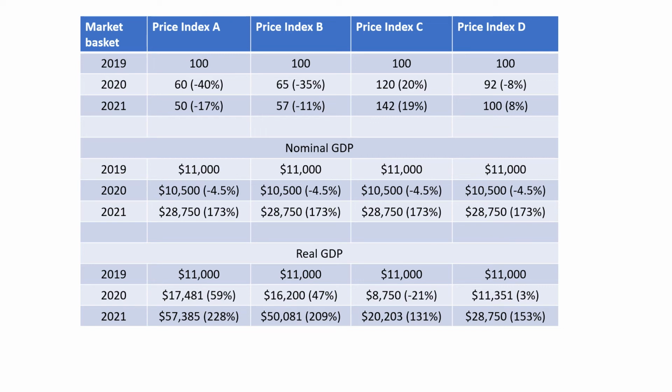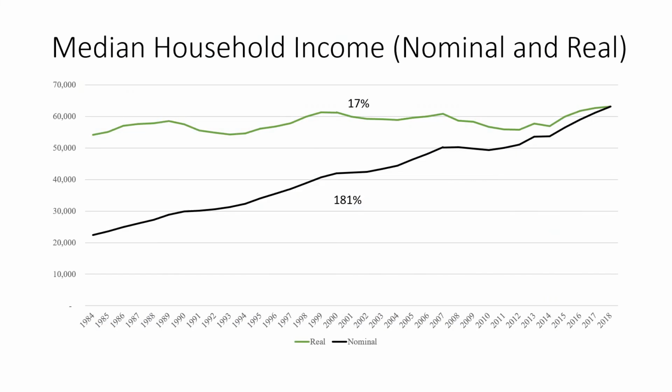Now let's look at an example. Here we see median household income. This is both in terms of nominal and real. This goes from 1984 up until 2018. Okay, so we've got all of our households, we've lined them all up. We looked at the household that's exactly in the middle, and we said, okay, what's your household income every single year?